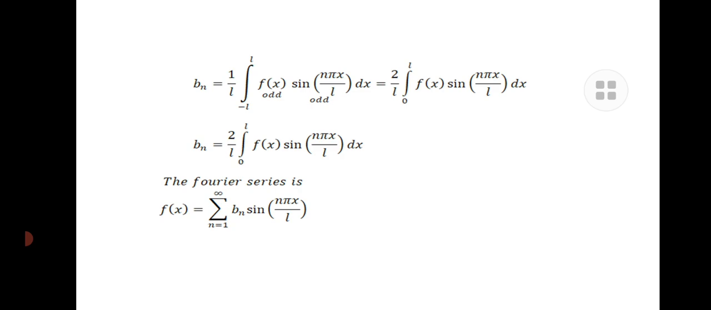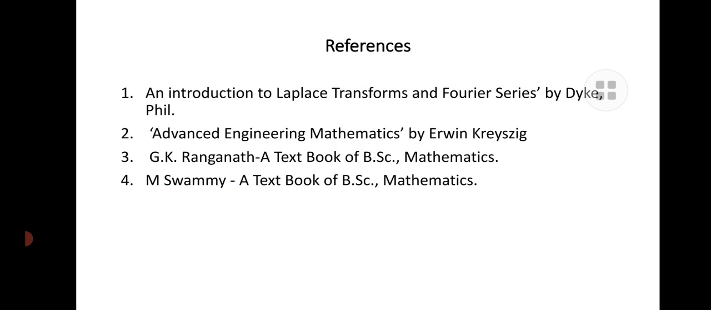So we should know that if the function is even, only a0 and an are present in the Fourier series. If the function is odd, then the series contains only the bn terms. And these are some references that are used to derive the Fourier series with Euler's formulas in the case of odd and even functions in the interval minus L to L.